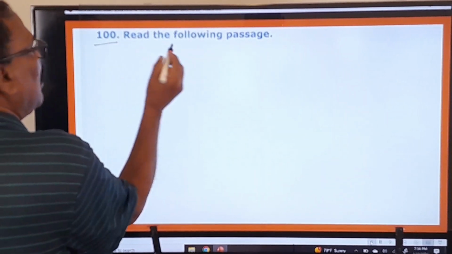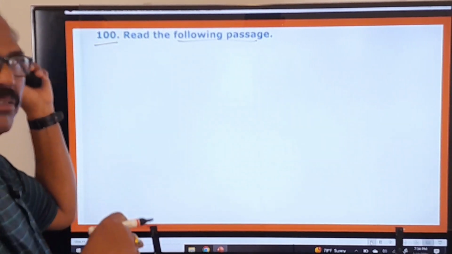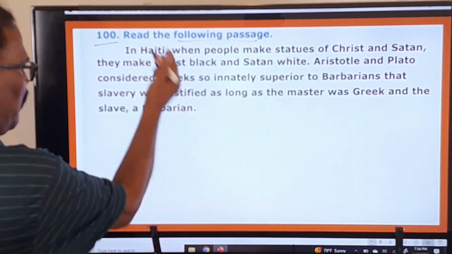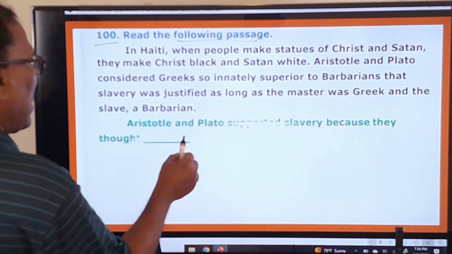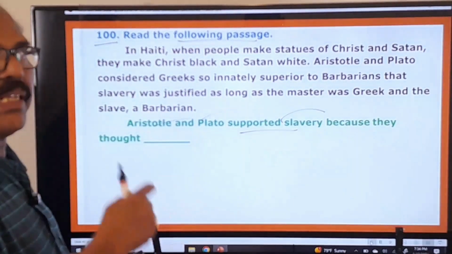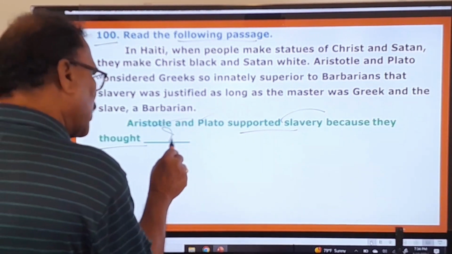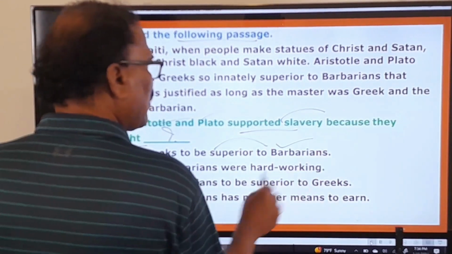100th question. Read the following passage. Again, the same passage is given because I cannot go back to the previous slide, and therefore I have again given the passage here for your convenience, for your understanding sake. And here, Aristotle and Plato supported slavery. They said that slavery could continue. They said so because they thought what? Some Greeks to be superior to barbarians.